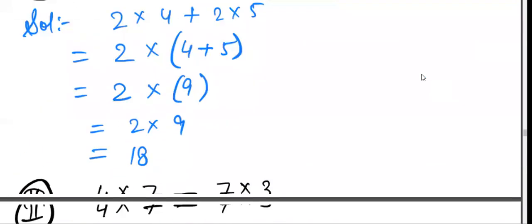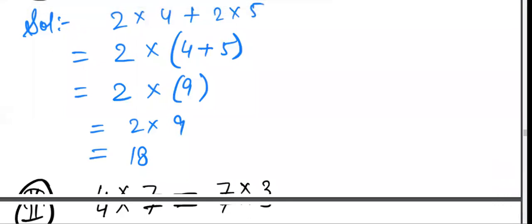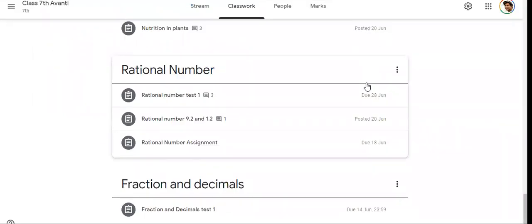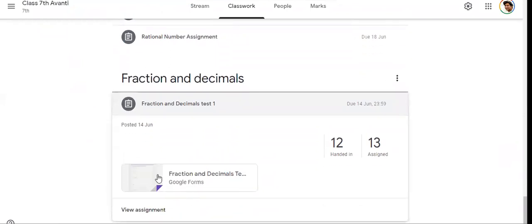Okay, everyone, let's go to the second chapter. The second chapter was fractions and decimals. I hope all of you remember fractions and decimals.